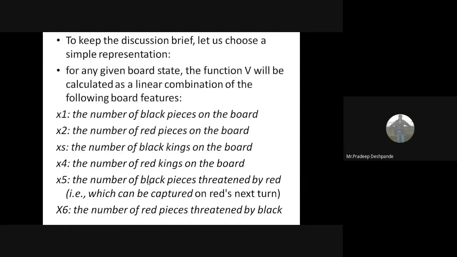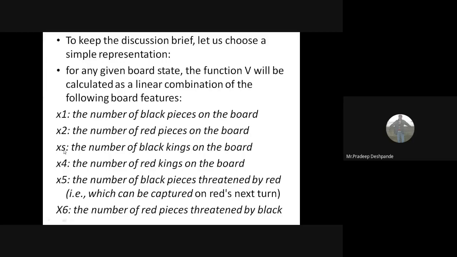For any given board state, the function V will be calculated as a linear combination of the following board features. There can be 5 or 6 features possible. The first is x1, the number of black pieces on the board. Second is x2, the number of red pieces on the board. How many red pieces are there? Then there is x3; don't confuse it.